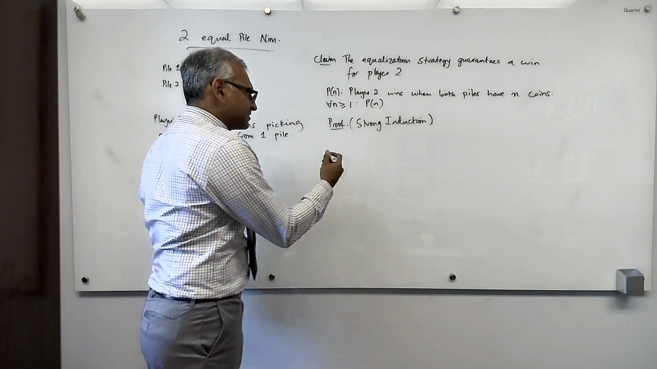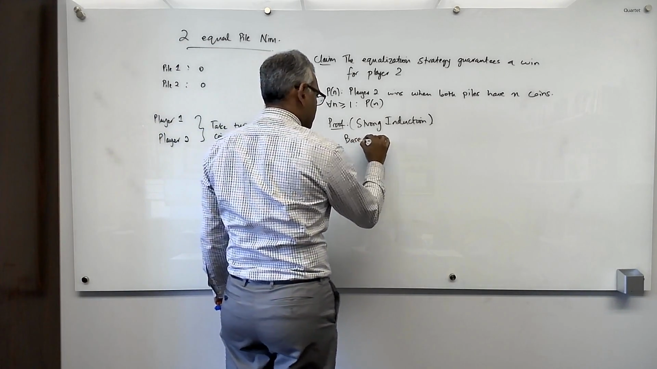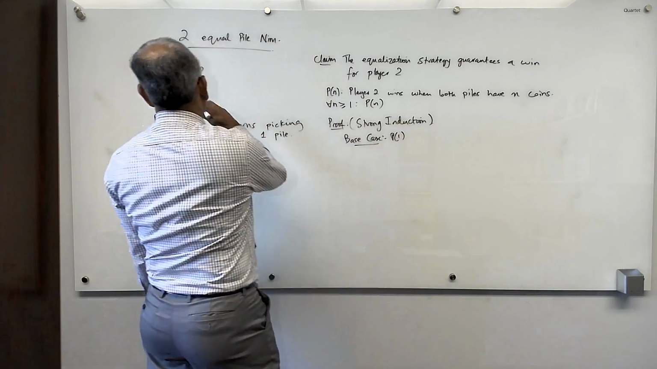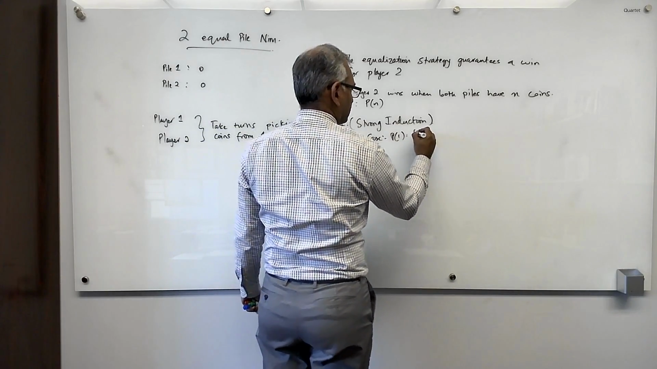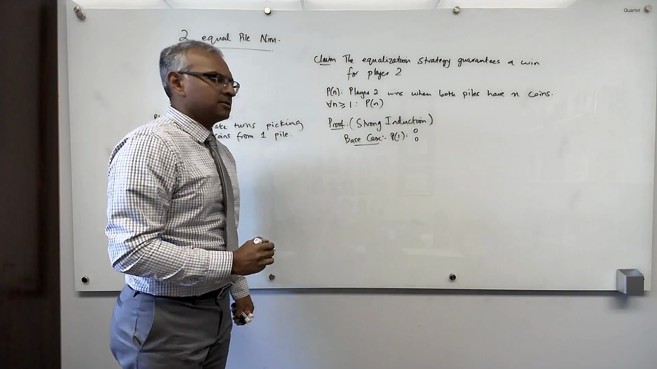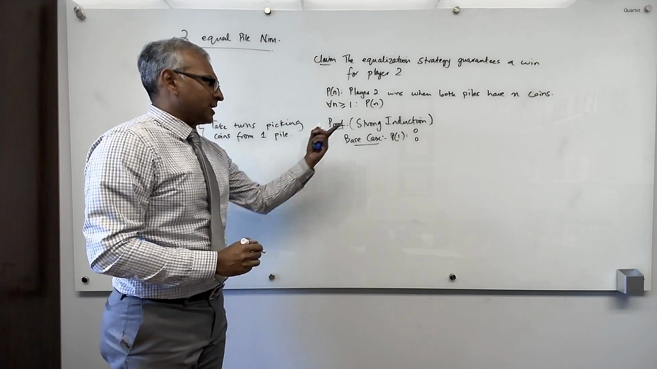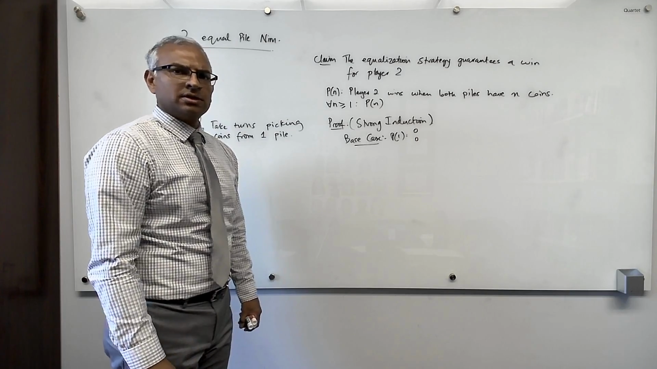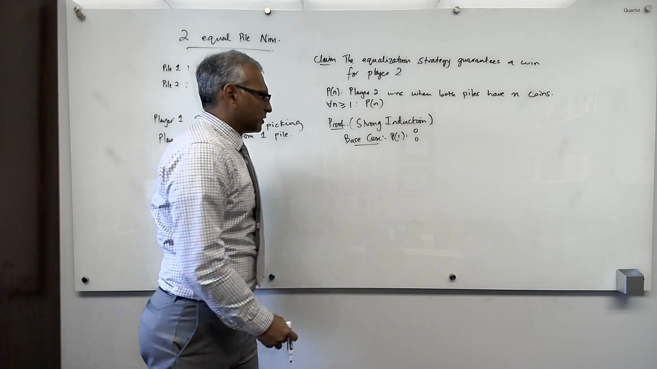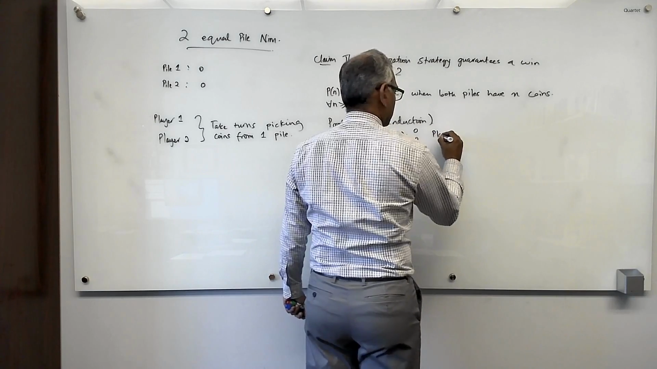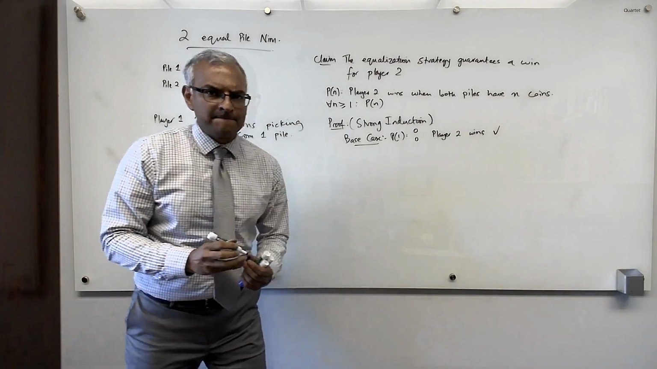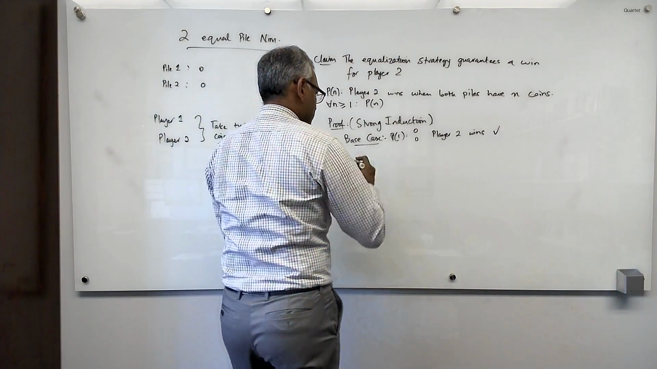Okay, so the base case. P of 1 means there's 1 coin in each pile. So there's just 1 coin in each pile. Okay, and player 1 has to take 1 coin from one of the piles, and player 2 takes the other coin and is the last person to play, and therefore wins. So player 2 wins, and so we have a check mark here. Nice. Okay, now the induction step.